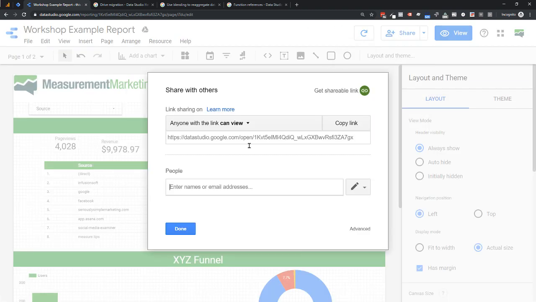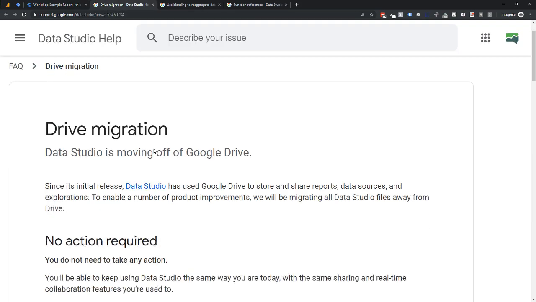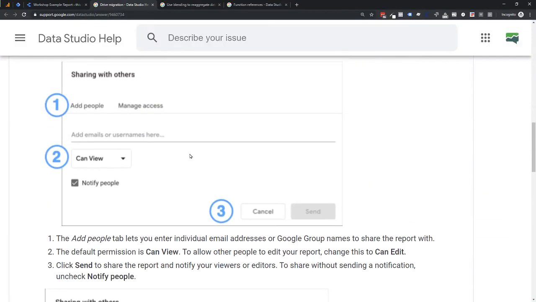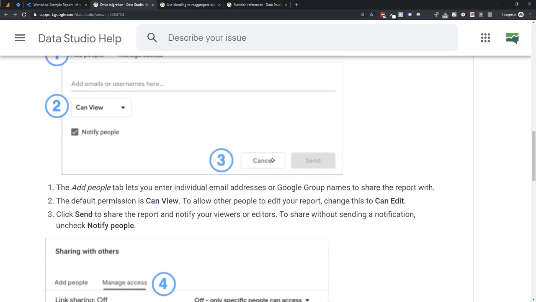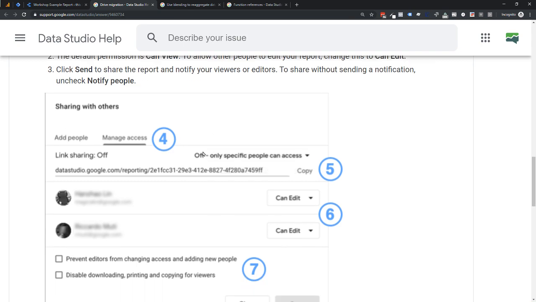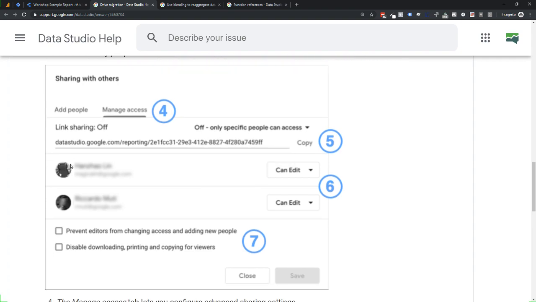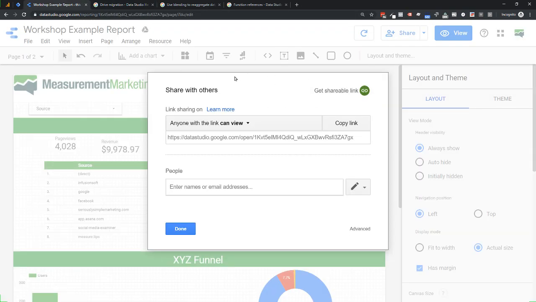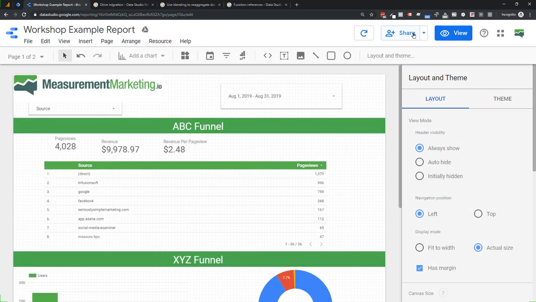Now the invite feature itself, this is the Google Drive version of it. And then this will be the one, if I scroll down here, it'll look like this, which is a little bit more like those of you who are using shared drives on Google Drive. It has a different look to it. It's not exactly that, but it's similar to that. So just a little FYI of what the new update will look like when you're sharing reports. Again, this one is currently just the regular Google Drive one. So that's how we know we're still on Google Drive on ours.